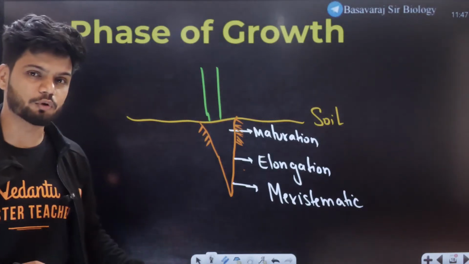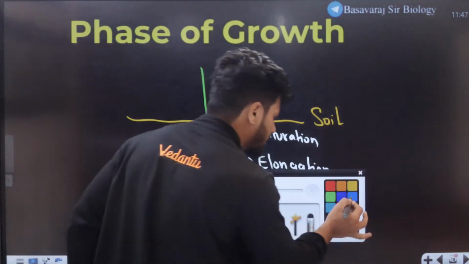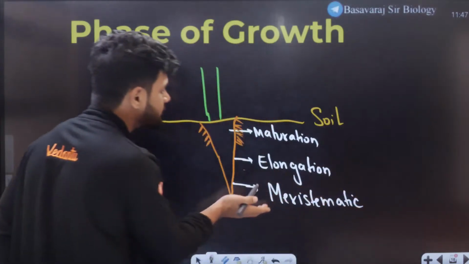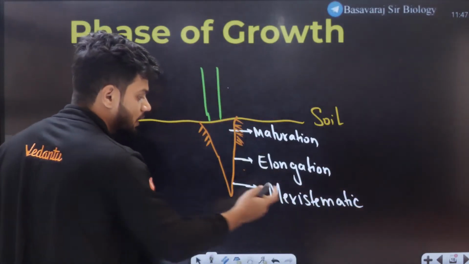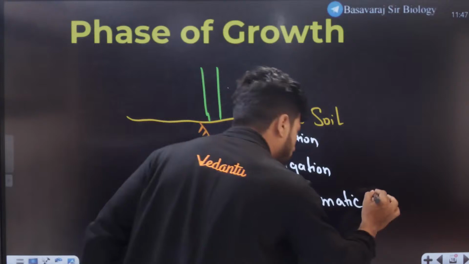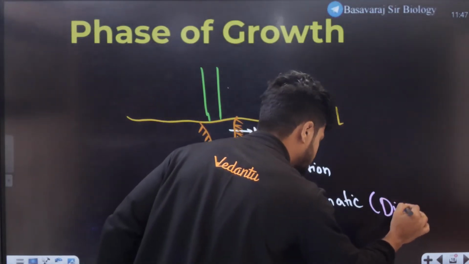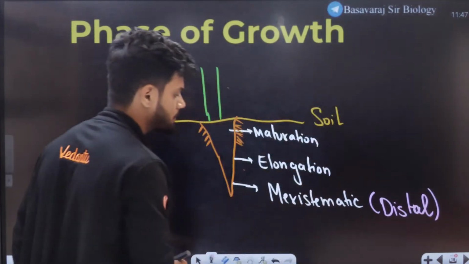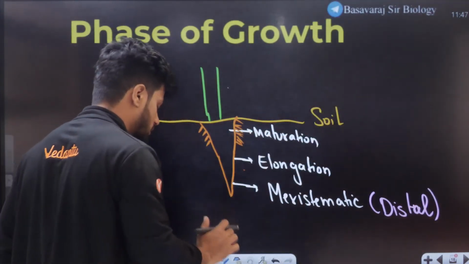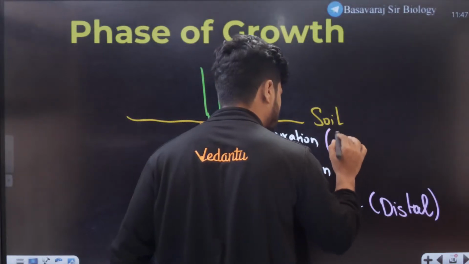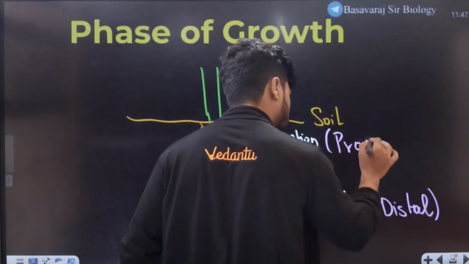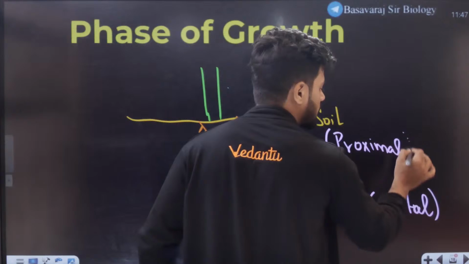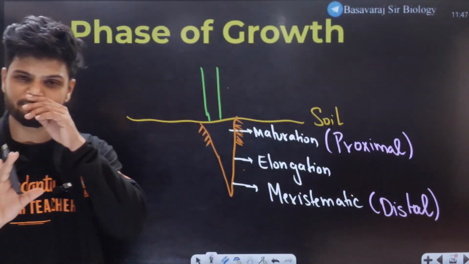Now listen to me very carefully, all of you. With reference to the stem and the soil, the meristematic region is always the distal region. The region of maturation is always the proximal region. Now students, I'll ask you a very simple question.